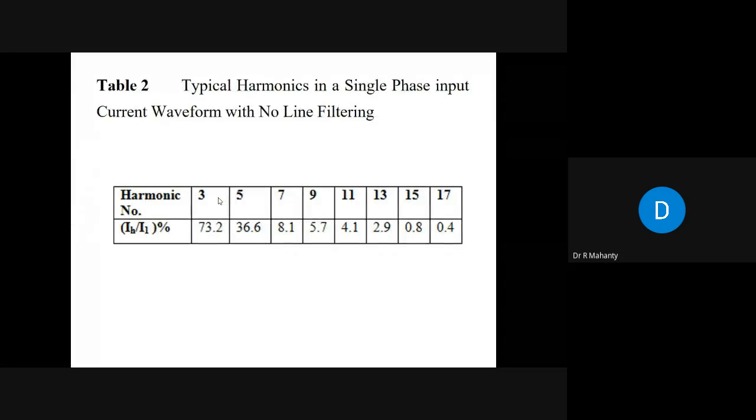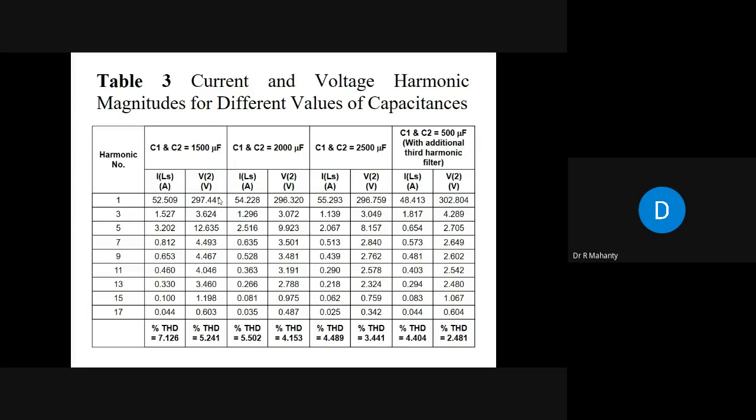Now let us take an example. This example has been taken from Ned Mohan's book, that you have the third harmonic component as high as 73.2%. Very, very high. Practically, it's not that high. Fifth harmonic is 36.6%. The seventh harmonic is 8.1%. Ninth harmonic is 5.7%, like that, okay? And try to check the performance of this shunt passive filter or quasi-passive filter, okay? And this circuit shows you the results. You see it carefully first, and then I will explain you, okay?